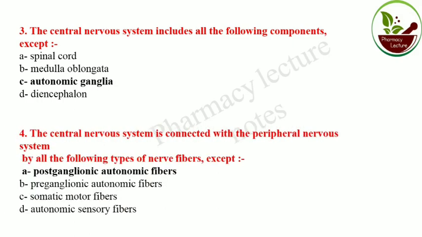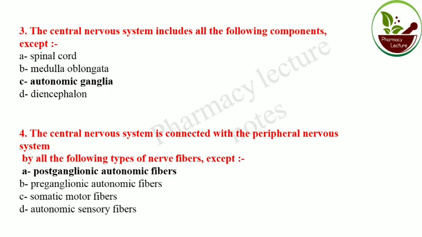Now, the central nervous system is connected with the peripheral nervous system by all the following types of nerve fiber except postganglionic autonomic fiber. That means preganglionic autonomic fiber, somatic motor fiber and autonomic sensory fiber connect the central nervous system to the peripheral nervous system.